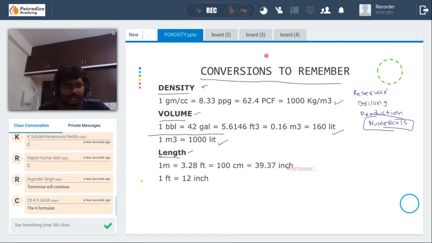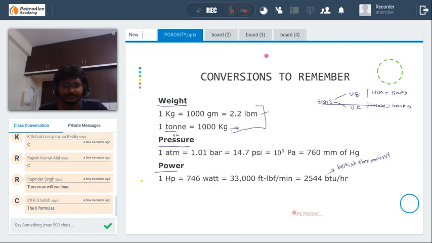Okay, Girish, have you completed these three? Let's go to the next one. Try to complete here. Actually, try to remember these 6 formulas, that is, 6 conversions. It is very, very important. It will help you in solving all the questions in drilling, production, and reservoir. And you don't have to remember any other conversions if you can remember these 6. The 6 formulas: weight, pressure, power.